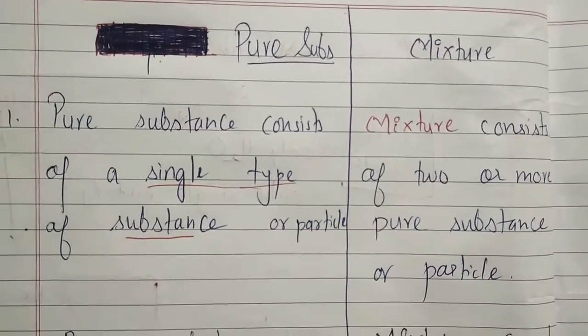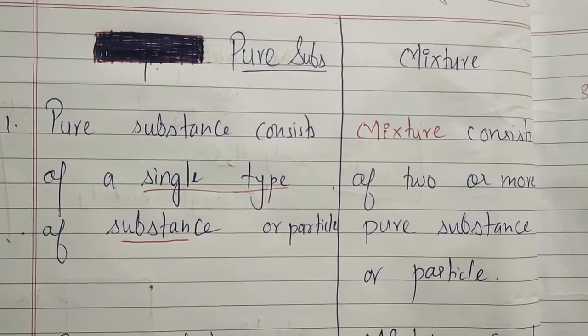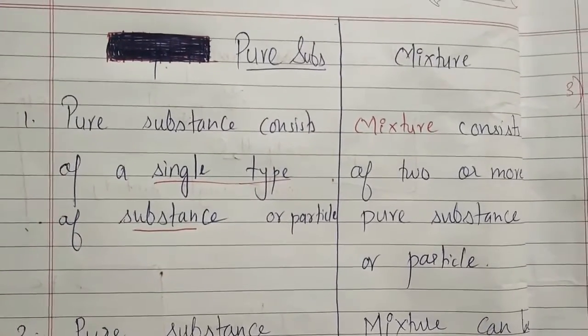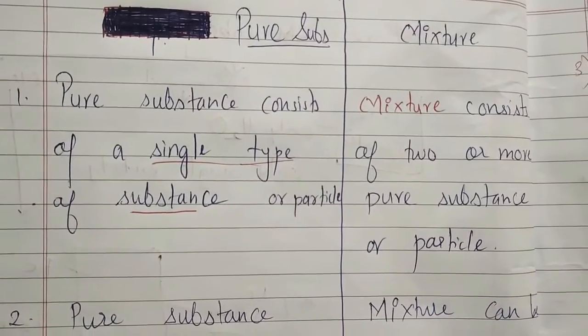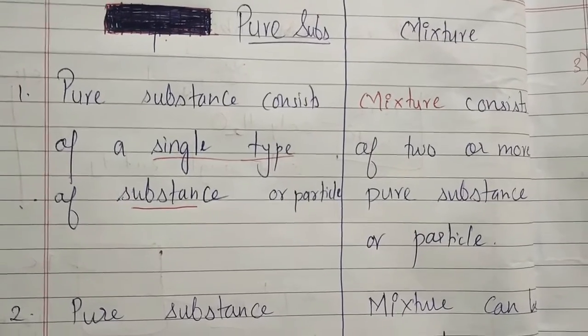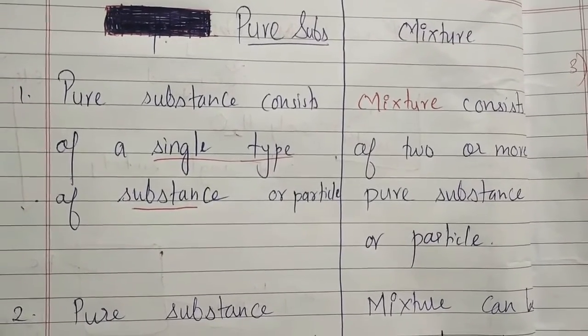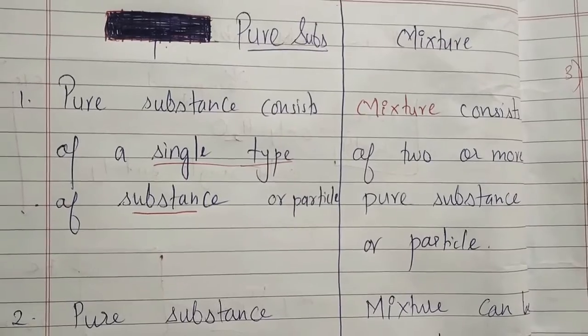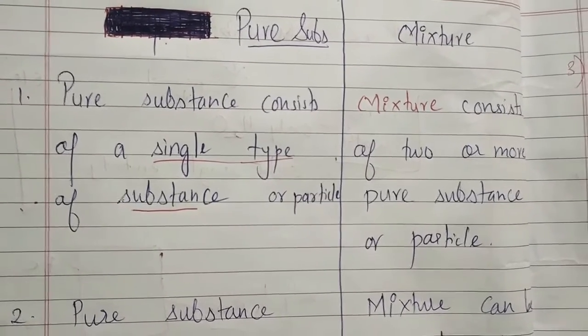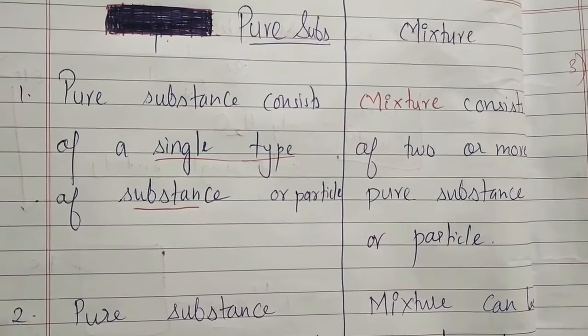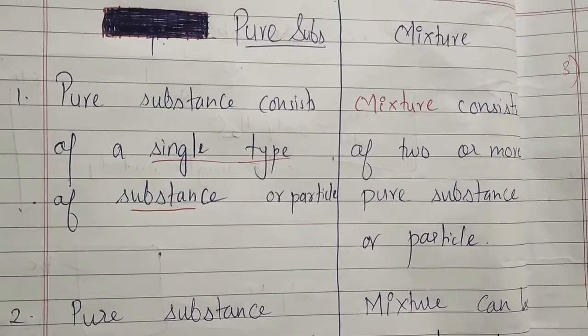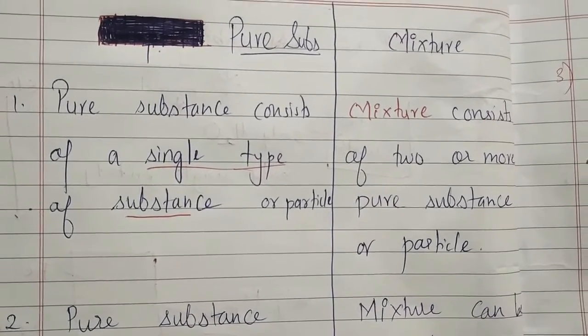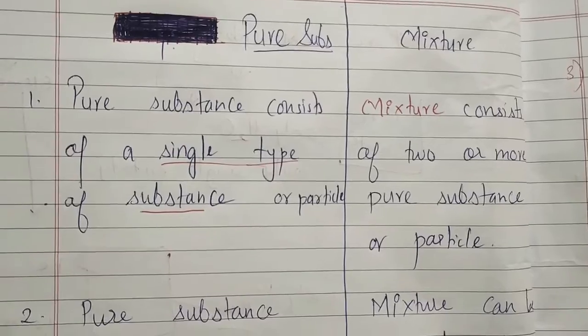If we want to differentiate pure substances and mixtures, let's see. A pure substance consists of a single type of substance or particle, whereas mixtures consist of two or more pure substances. For example, if you take iron filings and copper filings and mix them, it becomes a mixture. Only iron filings would be called a pure substance.